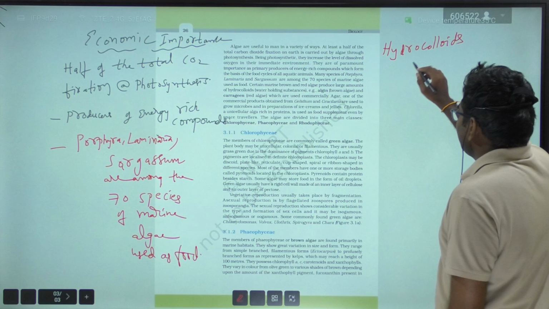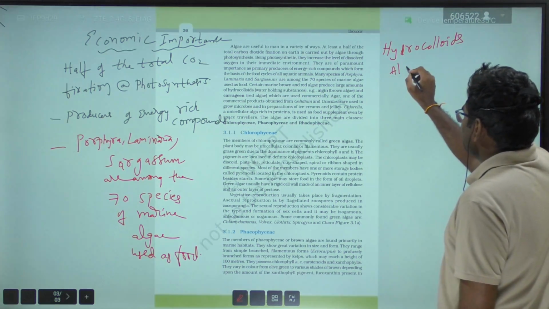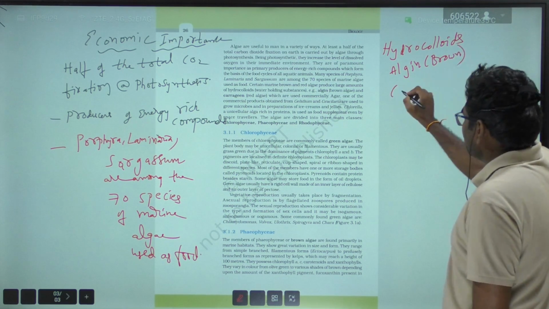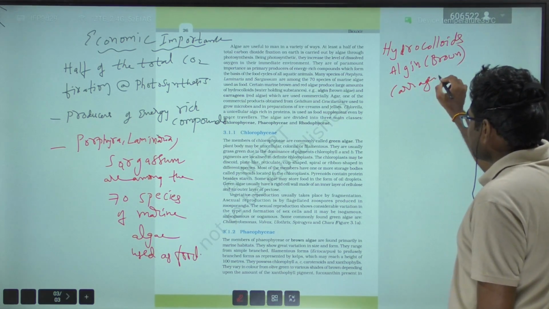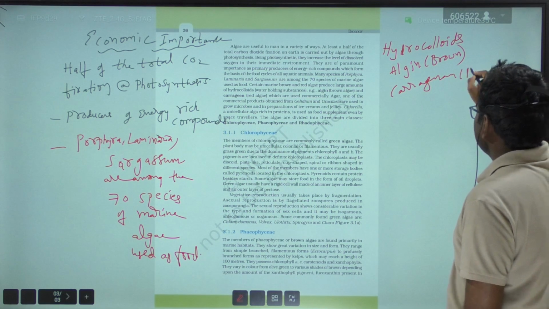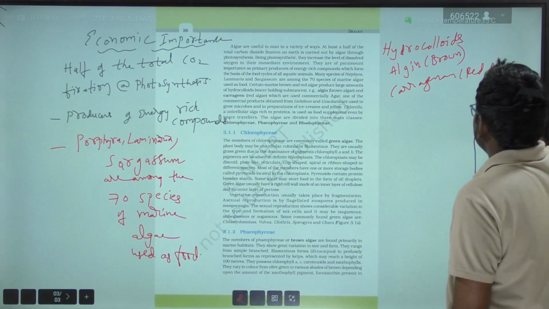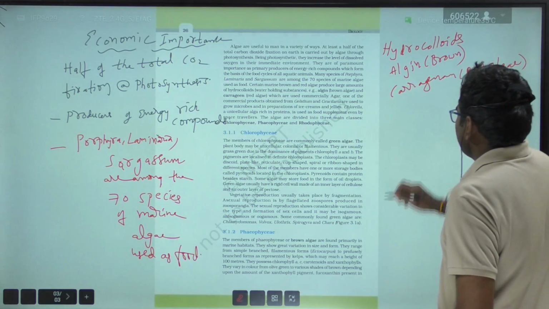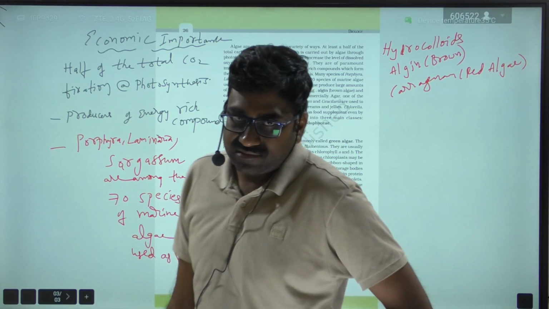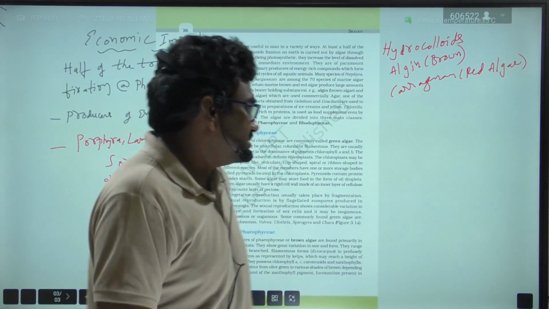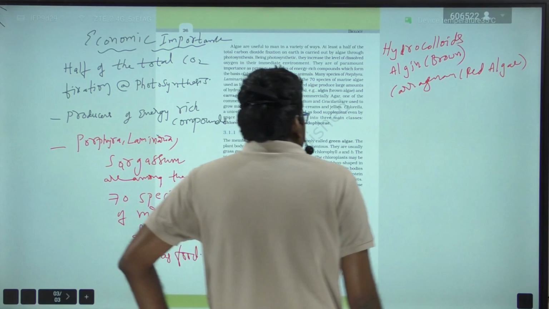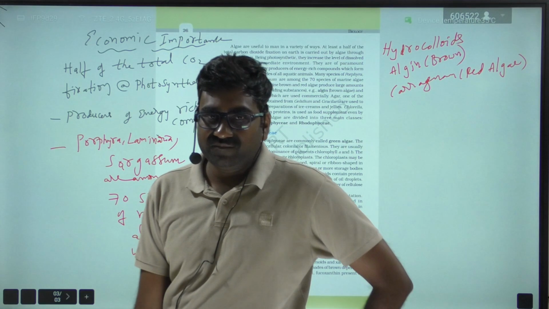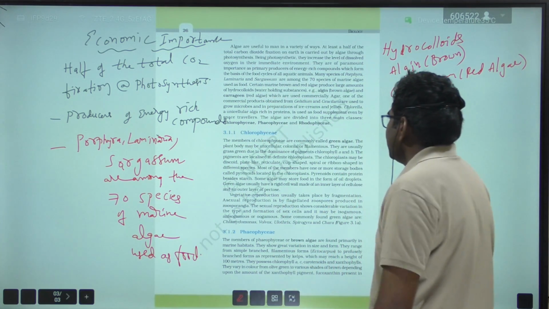So these are the water holding substances: algin, which is extracted from brown algae, and carrageenan extracted from red algae. So they are used commercially in the medical surgicals. Very important, algin is the product of brown algae, whereas carrageenan is the product of red algae, right?